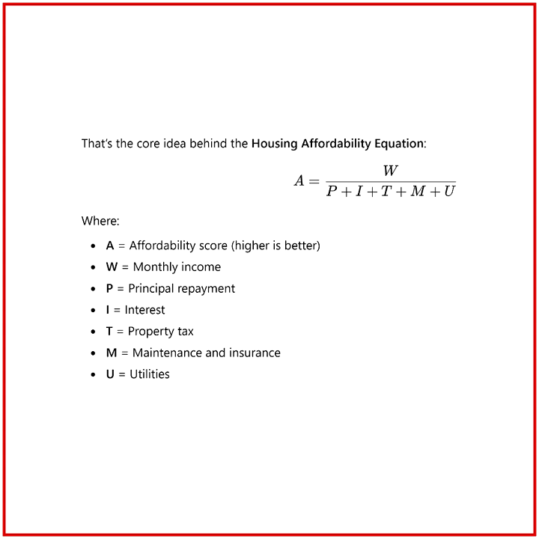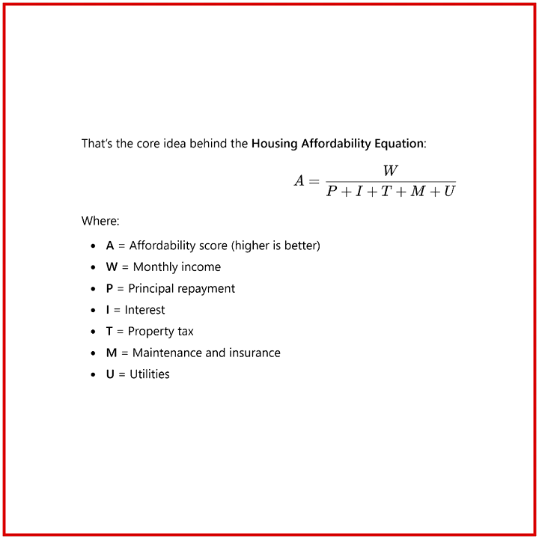Utilities. The invisible drain: heating, cooling, water, electricity. In inefficient buildings, especially older homes, utility costs can rival mortgage payments. Retrofitting helps, but it's expensive and slow. Modular construction again offers an advantage: built-in efficiency standards from day one. The shift to net zero prefab means this variable becomes minimal or even neutral over the life of the home.